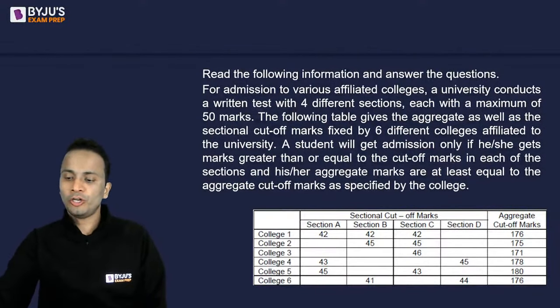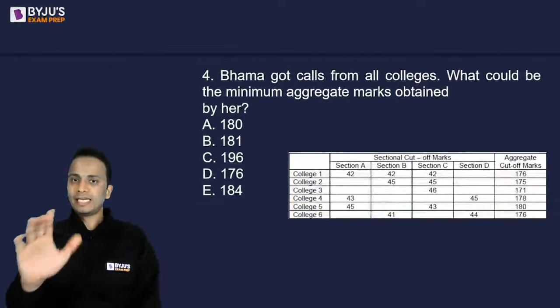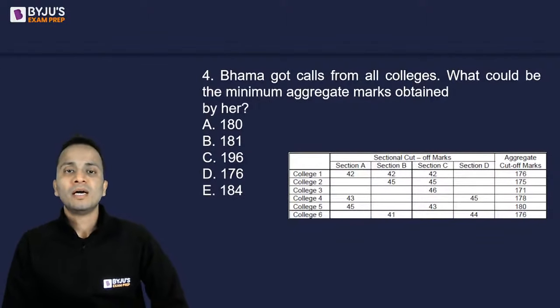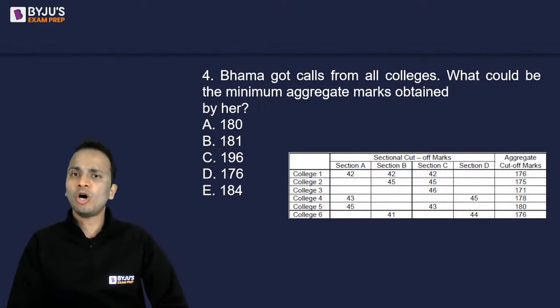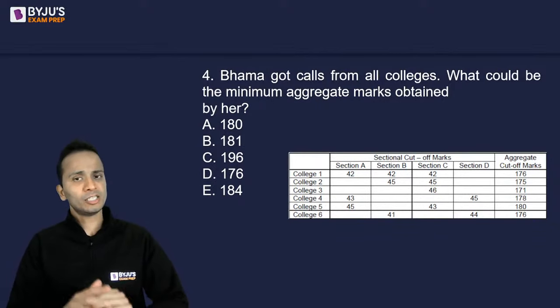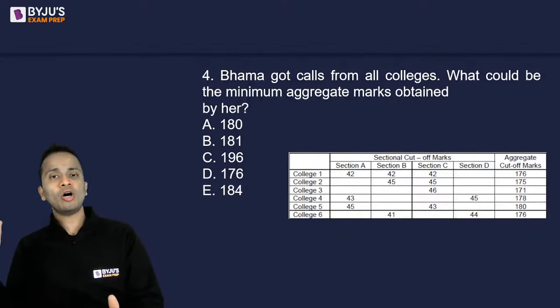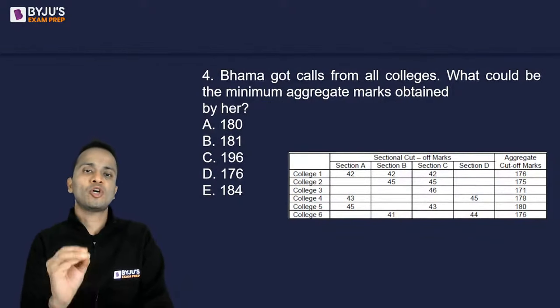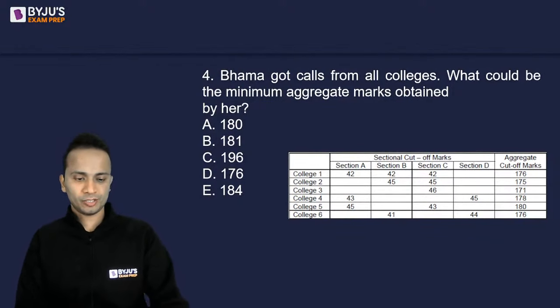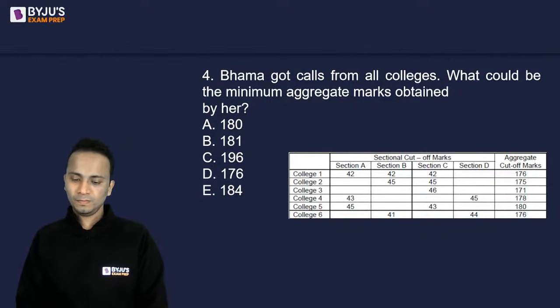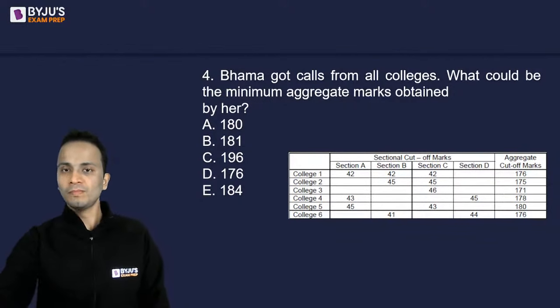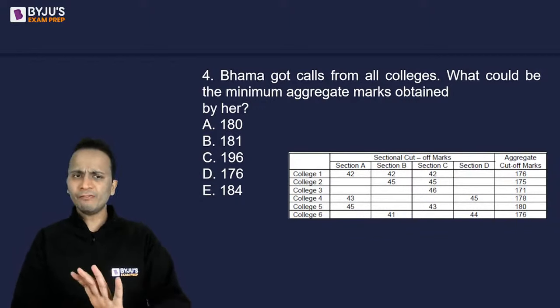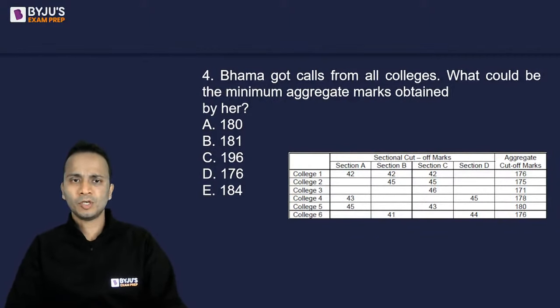Now first question on your screen now. The table is mentioned. Bhama got calls from all colleges. What could be the minimum aggregate marks obtained by her? There is a student who got calls from all colleges. So what could be the minimum aggregate marks obtained by this student? Yes, give me an answer. I'll give you good amount of time. Okay.